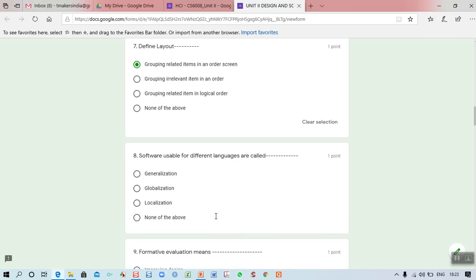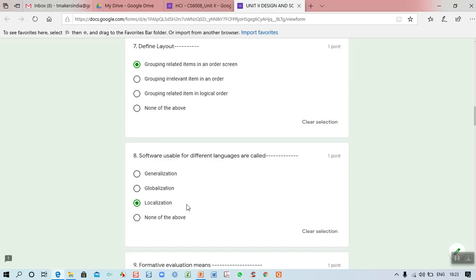Then the eighth one, software usable for different languages are called. What is the meaning of that? Whether it is generalization, globalization, or localization. Here it is localization. The localization purpose only we are using this.